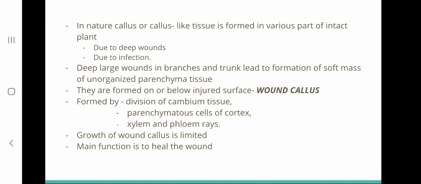And wound callus is mainly formed by the activity of three types of tissue. It can form by the division of cambial tissue, by the activity of parenchymatous cells of the cortex, or by the activity of xylem or phloem rays. The growth of wound callus is very limited, and its function is healing the wound. So the callus formed as a result of a wound is called wound callus, and its main function is to heal the wound.